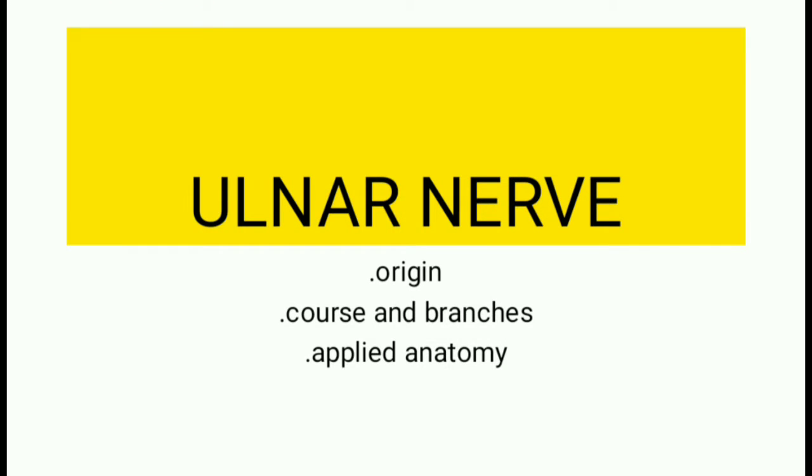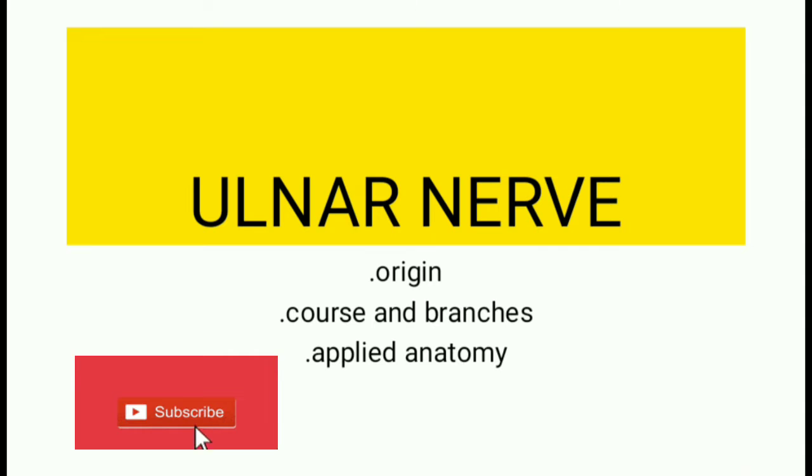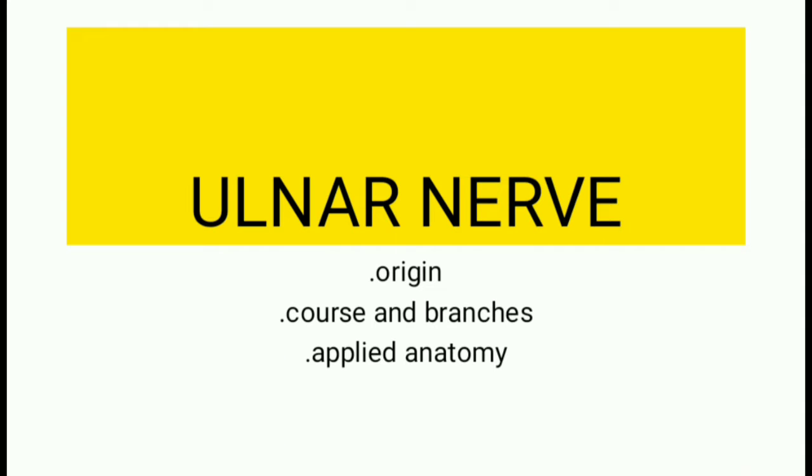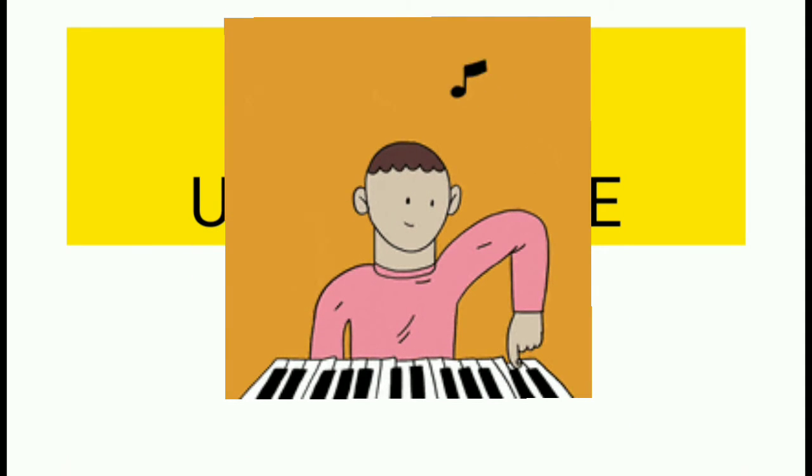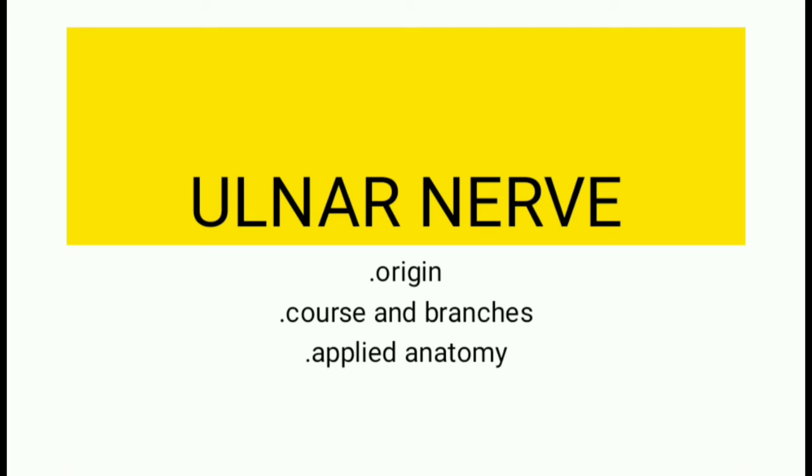Hello guys, and here in this class we are going to discuss the anatomy of the ulnar nerve. The ulnar nerve is often referred to as the nerve of the hand, or we can also call it the musician nerve, because it innervates the vast majority of the intrinsic muscles of the hand.